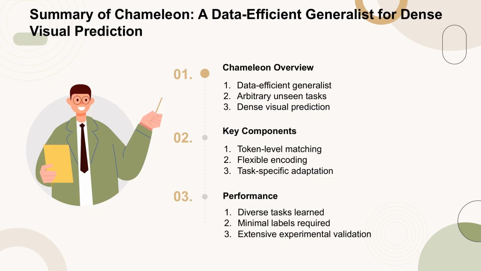Chameleon is a data-efficient generalist designed for arbitrary, unseen dense visual prediction tasks. It is based on a token-level matching framework, which includes a flexible encoding mechanism for multiple input images and a powerful task-specific adaptation mechanism for hierarchical architecture. The model has been tested on a variety of tasks with distinct label structures and semantics, demonstrating its ability to learn effectively with minimal labels. Extensive experiments have validated its performance across diverse tasks.